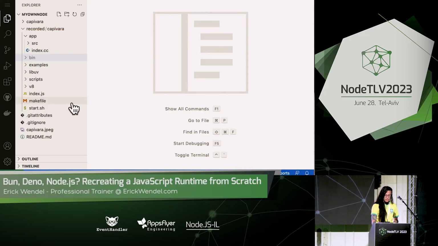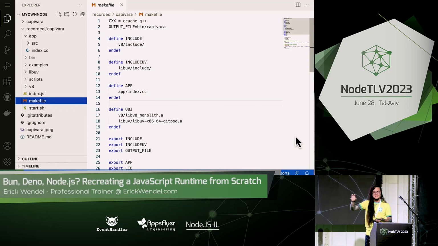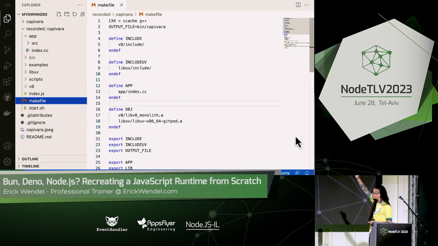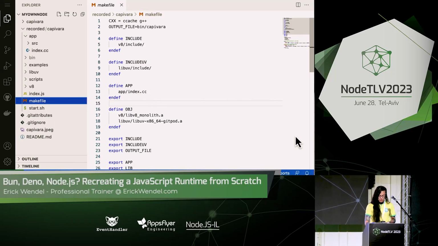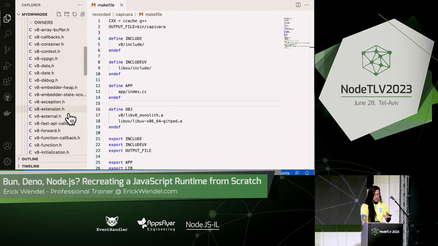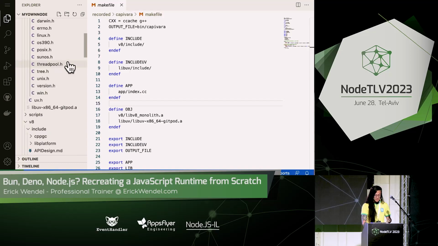All right, let's go further. My God, I've spent a long time doing this. So I have a makefile, and I had to compile all the dependencies, Libuv and V8, and I put everything in the same folder, and I created this makefile to link them all. So if you go to the V8 here, you're going to see all the headers, everything that we need to understand how we can call instructions from that binary, like gigabytes of a binary.